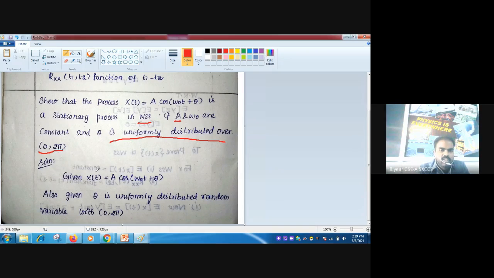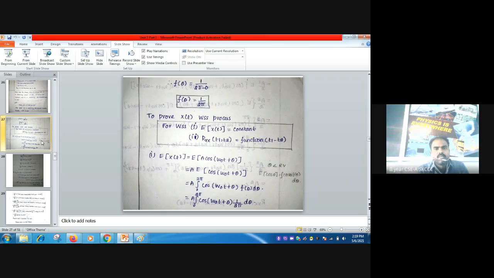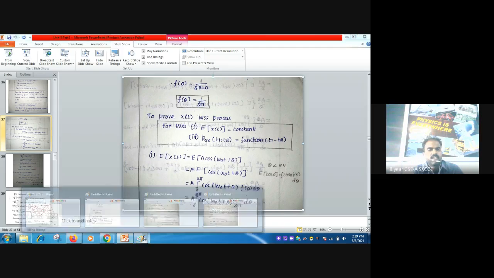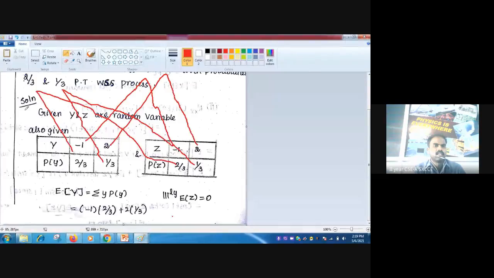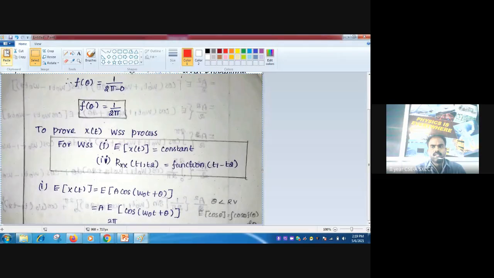So write the given process. Given x of t is equal to a cos omega 0 t plus theta. Next, also given theta is a uniformly distributed random variable over 0, 2 pi. Understand? So 0, 2 pi. Now it follows uniform distribution. For a uniform distribution, there is an interval called a, b, right? a, b. There is an interval.